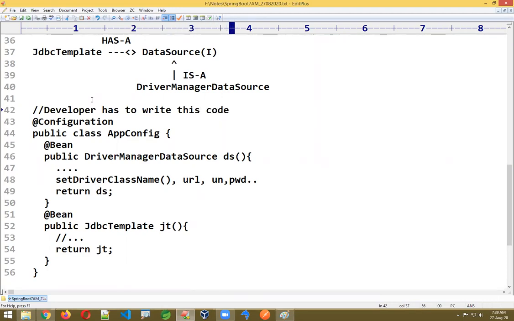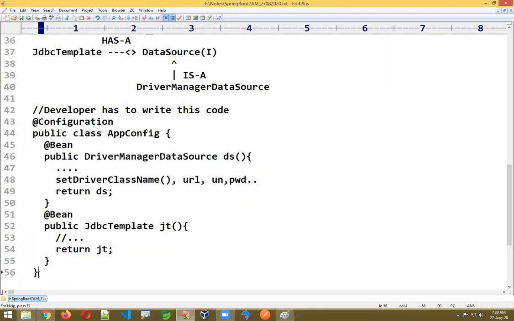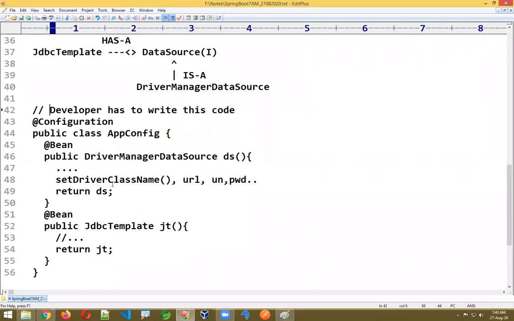So if you look at this code, it is actually fixed if you write any type of JDBC application. For example, are you writing a project for an online bookstore, or a project for a payment application, or any Spring application, and you want to connect with JDBC programming using Spring, then this code is fixed. What changes here is some driver class name, URL, username and password values.